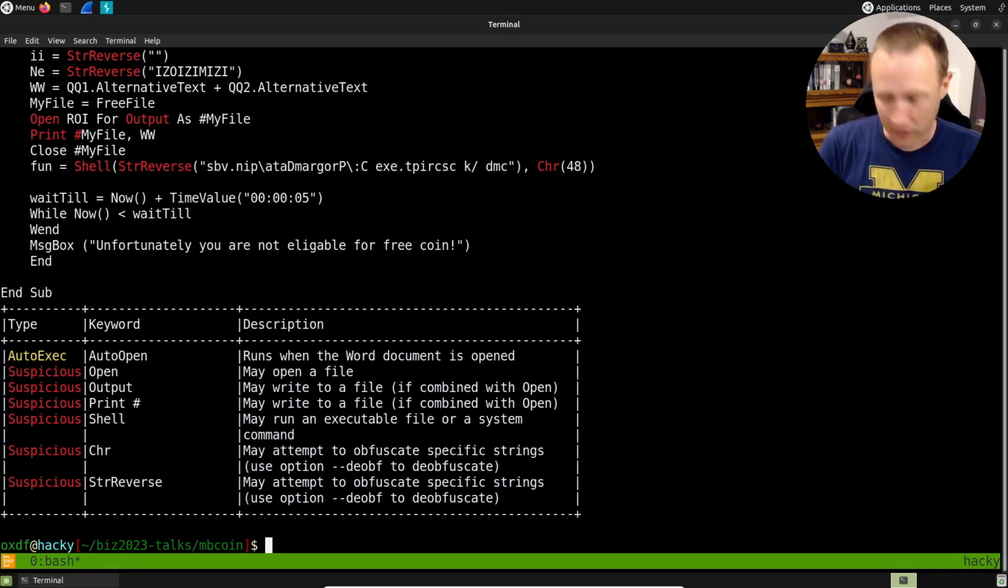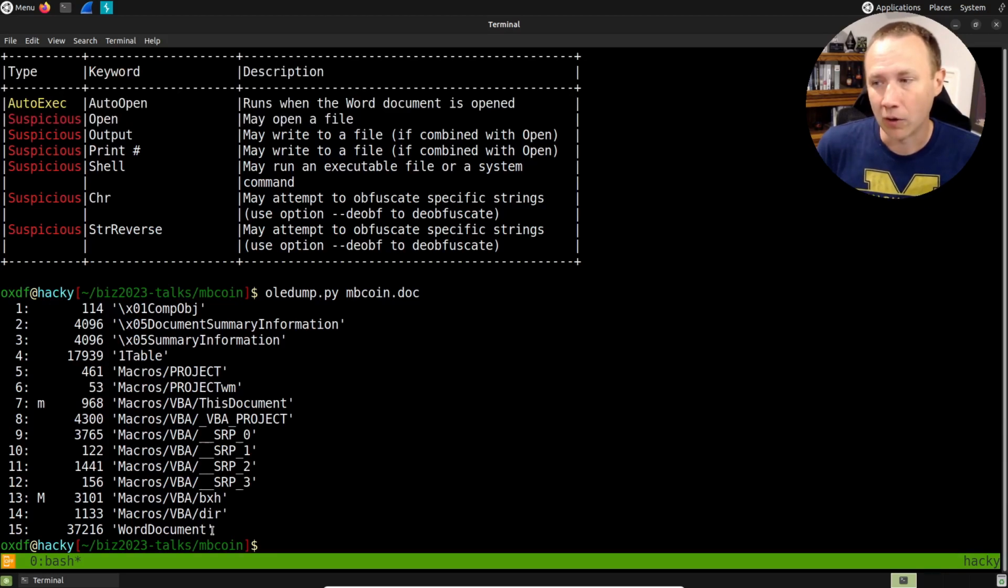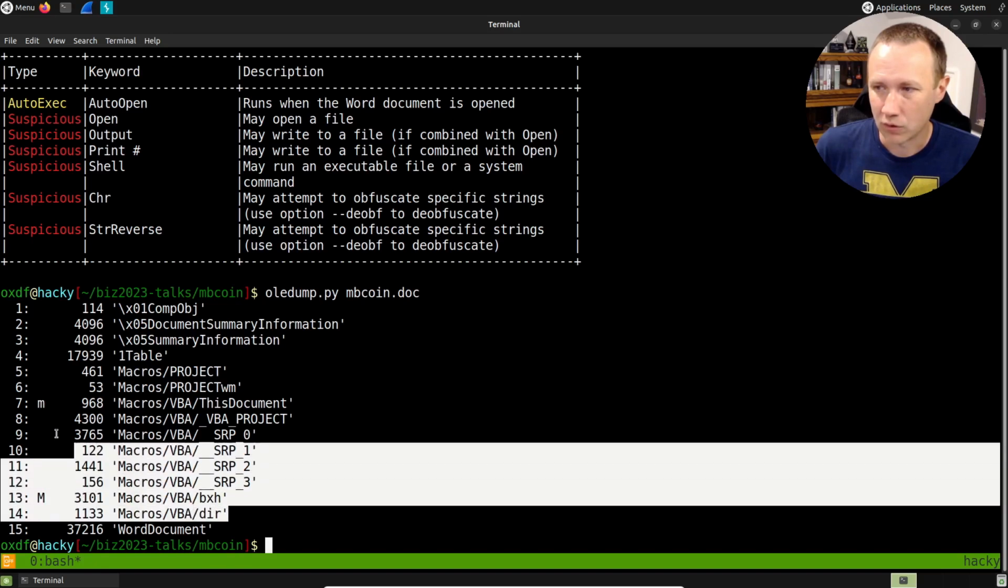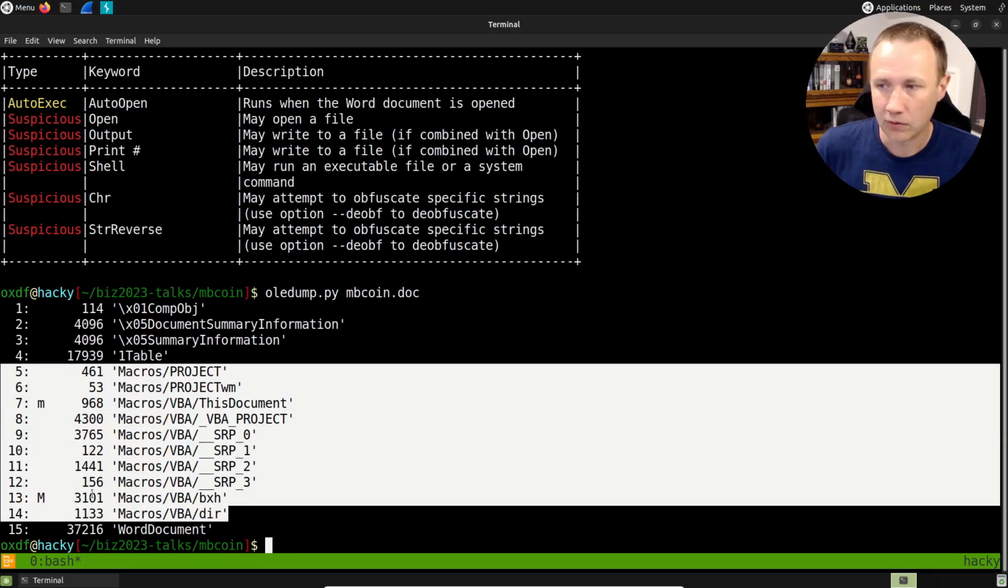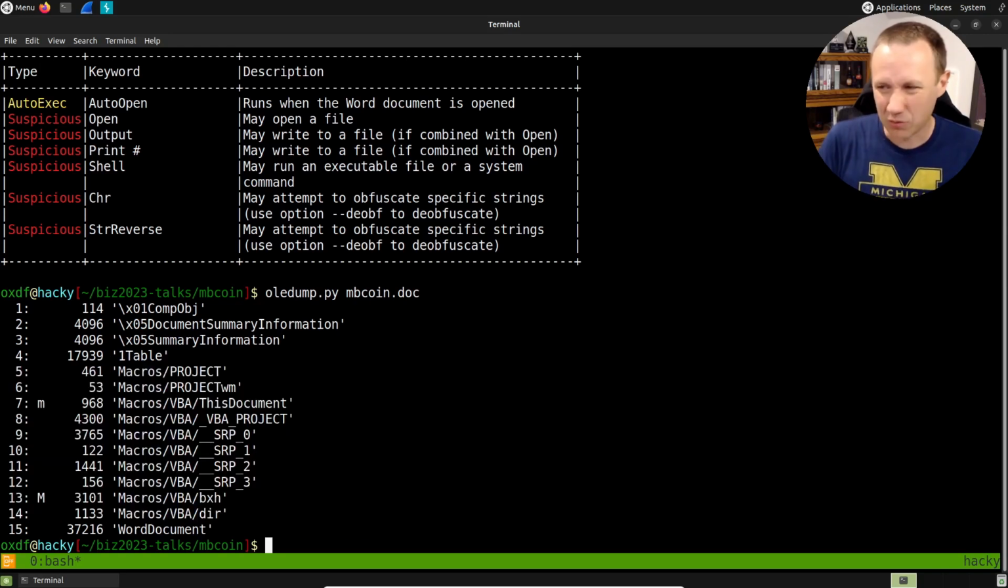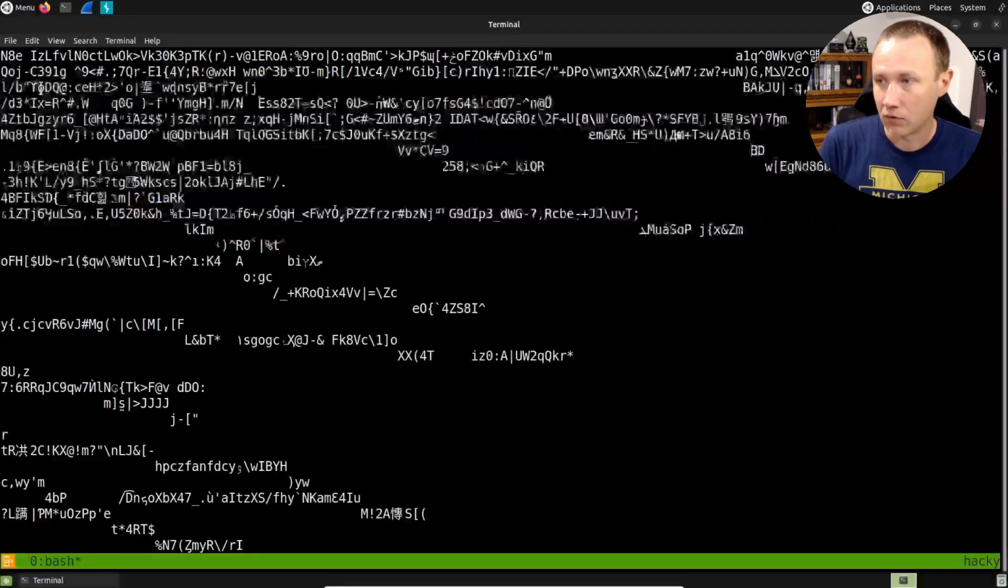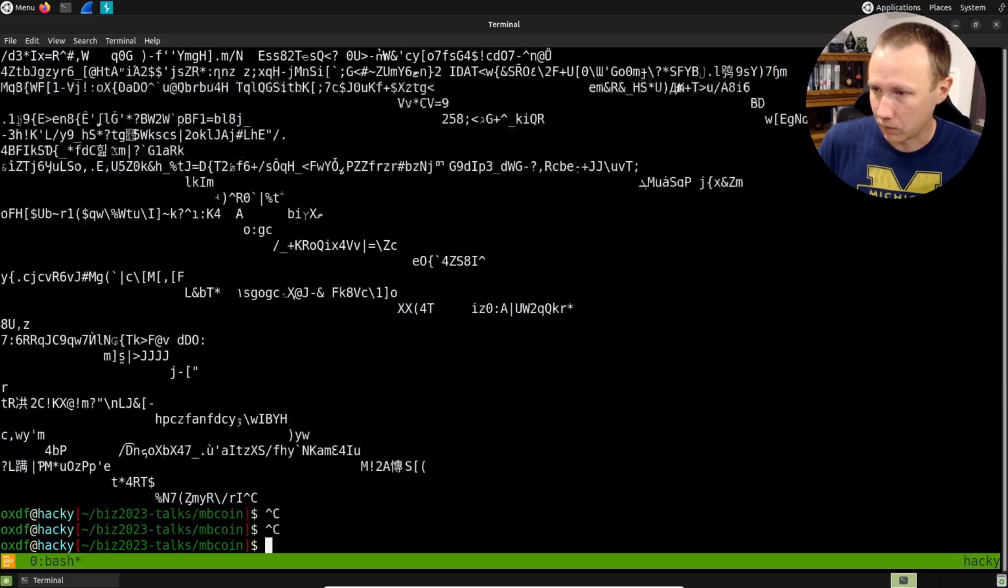We need a way to get those strings out. OLE dump is another tool from Didier Stevens that's super useful. We can run that here, and it will show us the different streams that are available in the OLE object. It looks like the vast majority of these are associated with macros. If we pick a stream, like stream 15, the Word document, and we do a -d, it's going to print all that stuff to the screen. Now that one was not super useful and seems to have maybe even broken my terminal.